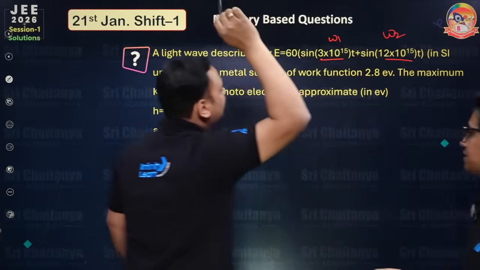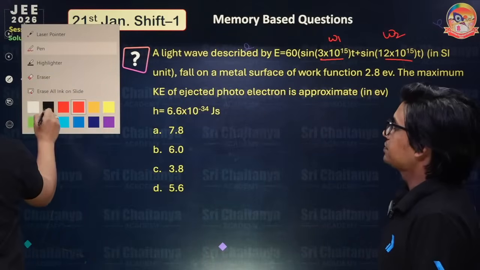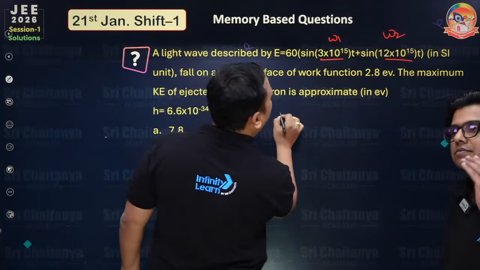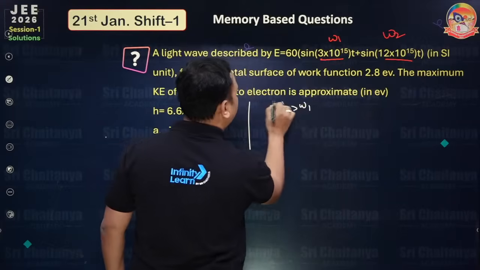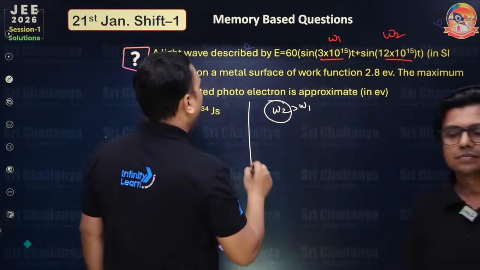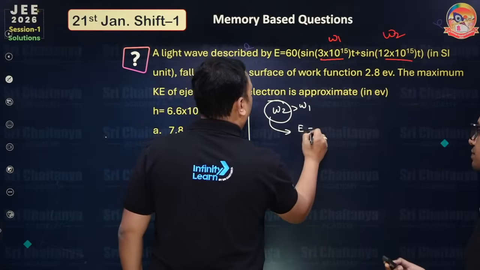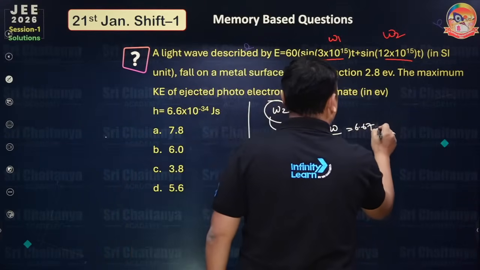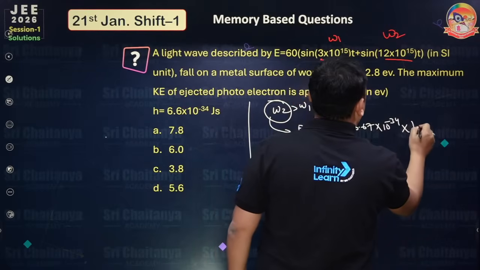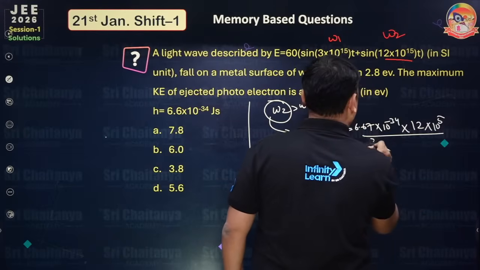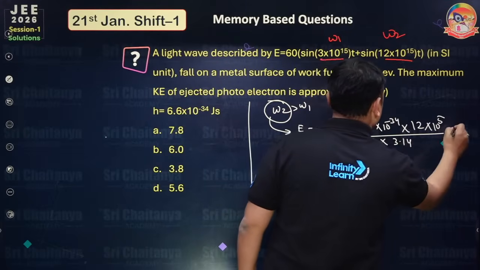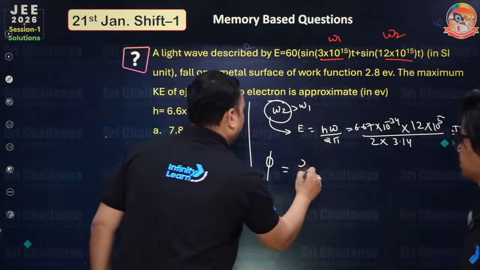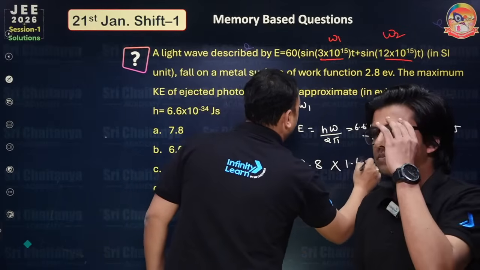Okay, this one I will go with the white. So omega 2 is more than omega 1, so this is the main responsible agent for the photoelectron ejection. So E equal to h nu, and you can replace it with h omega upon 2 pi. So this formula is 6.67 times 10 to the power minus 34, and you will put here 12 times 10 to the power 15, and this is 2 into 3.14. This answer comes in terms of joule. So first you have to convert the work function, which is given as 2.8 electron volt, into joule: 2.8 times 1.6 times 10 to the power minus 19.